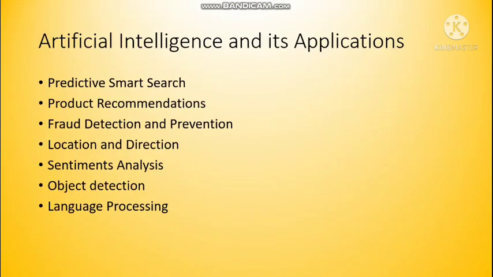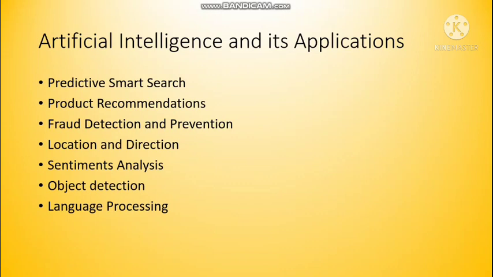Next, what are the applications and uses of artificial intelligence? So many advantages are there. First one is predictive smart search. Whenever you are using a search engine, you must have noticed that when you type something on Google, it automatically shows suggestions. When I start writing ART for artificial intelligence, it automatically shows the combinations which can be there. This is done with the help of AI.